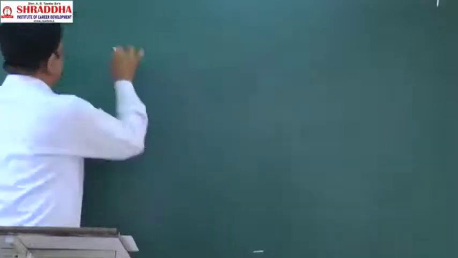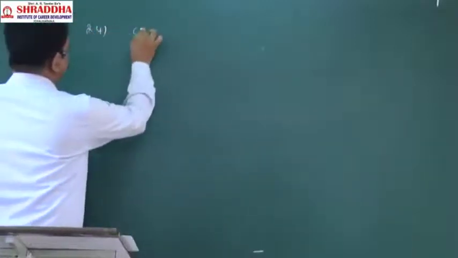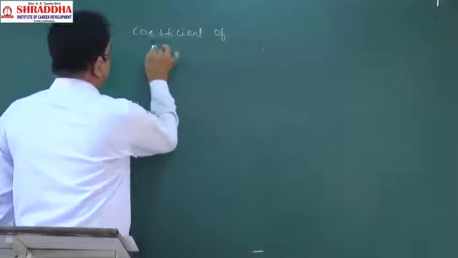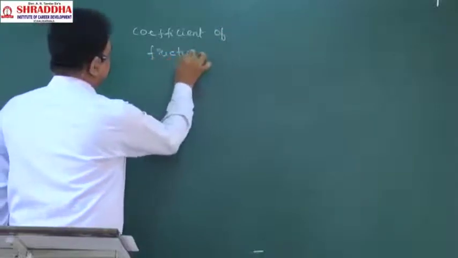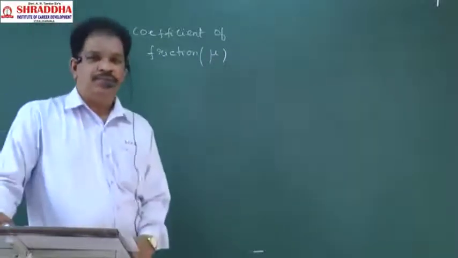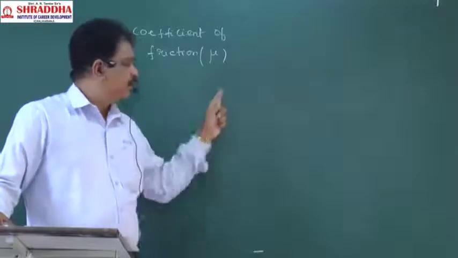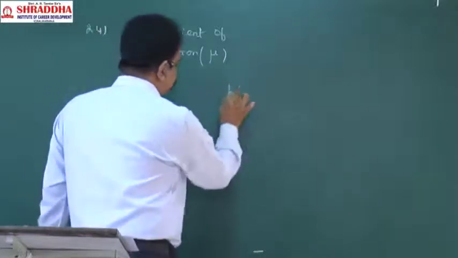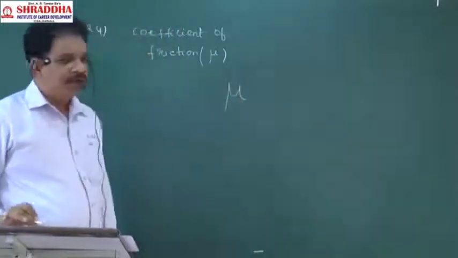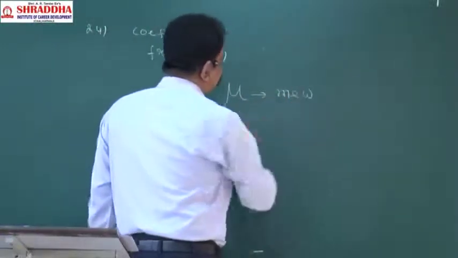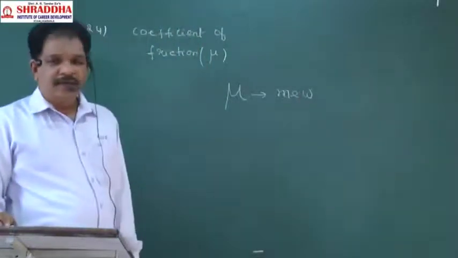Next, 24, coefficient of friction. It is indicated by the Greek letter mu. How is it pronounced? Mu. Understanding?